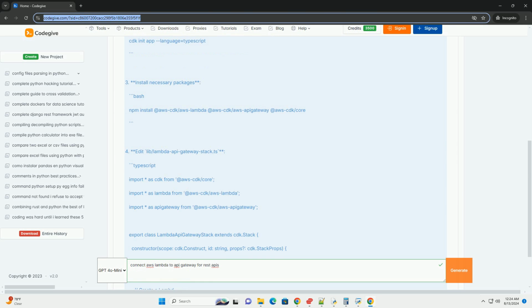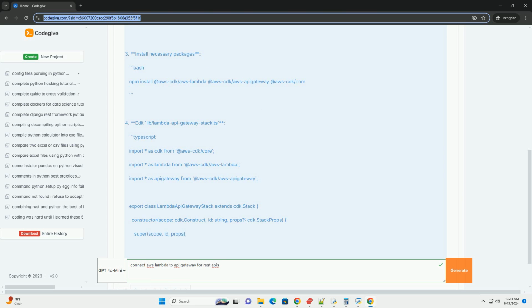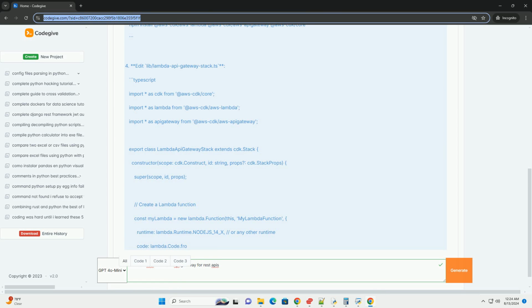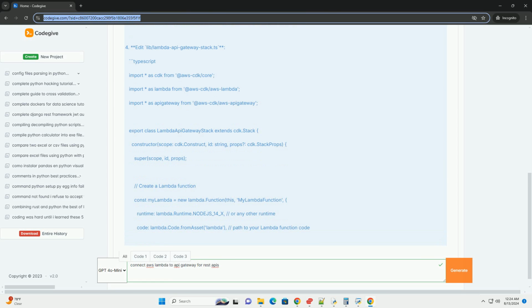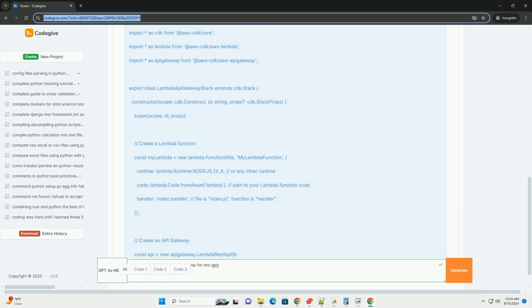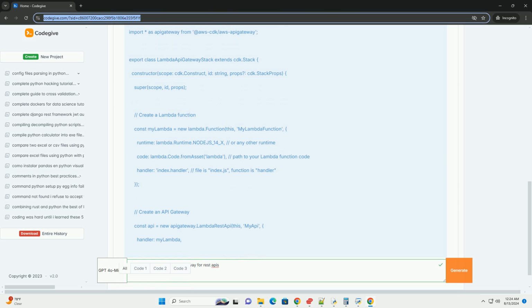1. Create an AWS Lambda function. Log in to the AWS Management Console. Open the AWS Management Console and navigate to the AWS Lambda service. Create a new Lambda function. Click on the Create Function button. You'll need to choose between authoring from scratch, using a blueprint, or deploying a function from a container image.